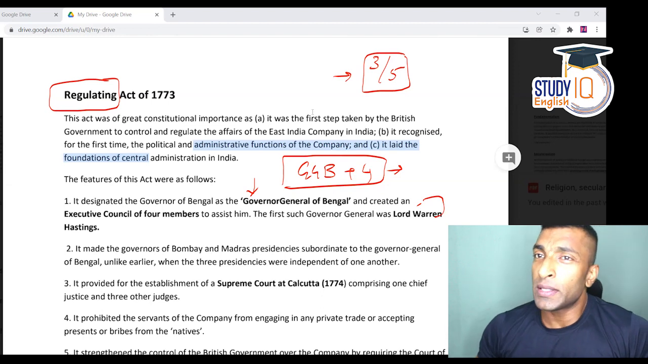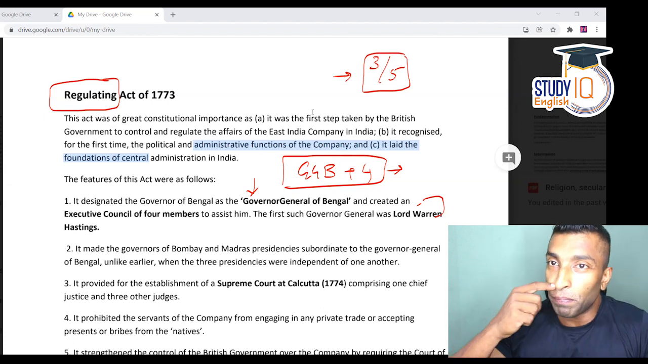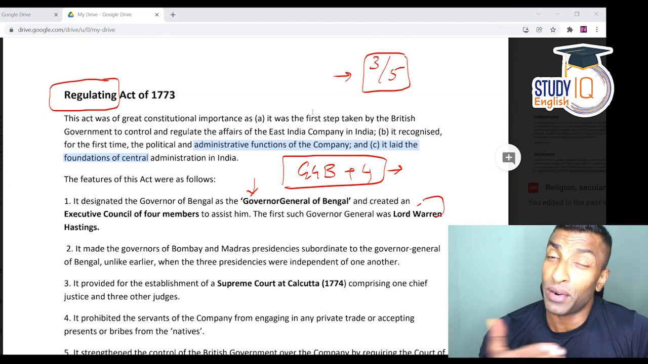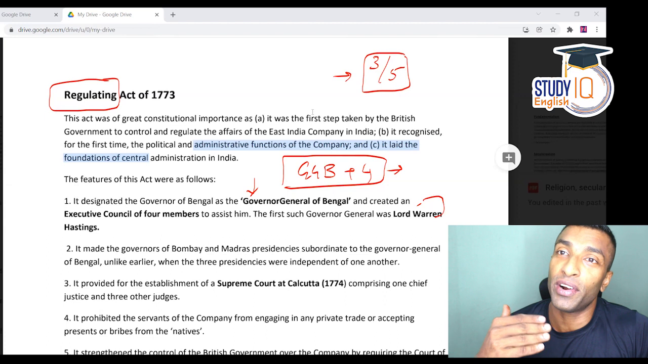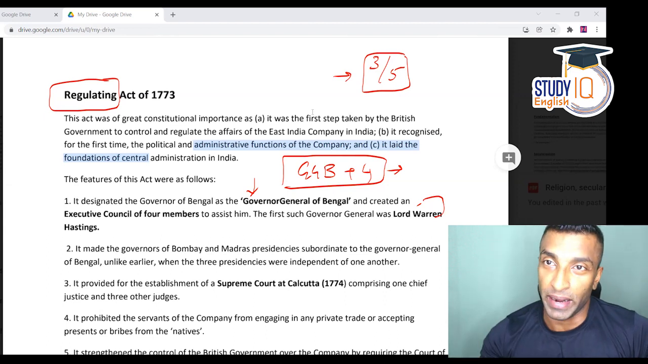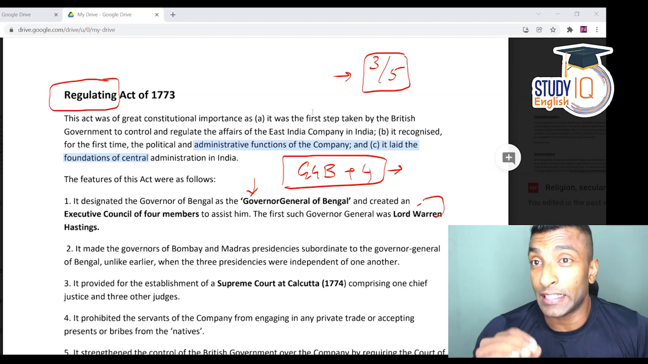So the problem was these executive members were always against Warren Hastings. And interestingly, the reason was when they came to India, they were not welcomed properly by Warren Hastings. And that's the reason why they're always against Warren Hastings. They were not allowing any of the decisions of Warren Hastings to get implemented. So this was one of the most important problems that Warren Hastings faced